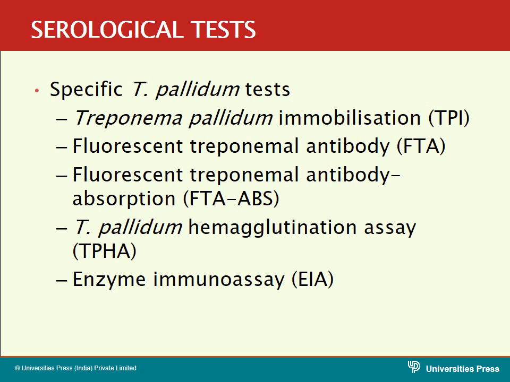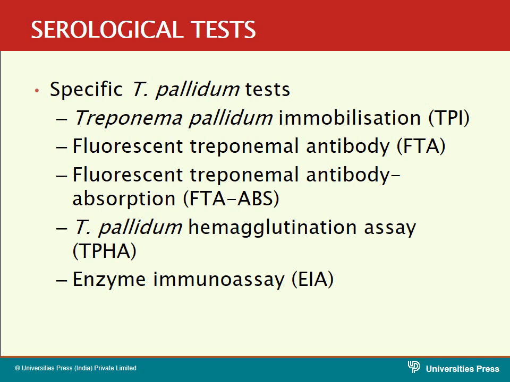So here the only difference between the fluorescent treponemal antibody test and the fluorescent absorption test is that first the patient serum is absorbed, and the unwanted antibodies other than syphilis antibodies are removed. Then only the syphilis antibodies are present. These will react with the specific antigen, so that is what takes place in the fluorescent treponemal antibody absorption test.